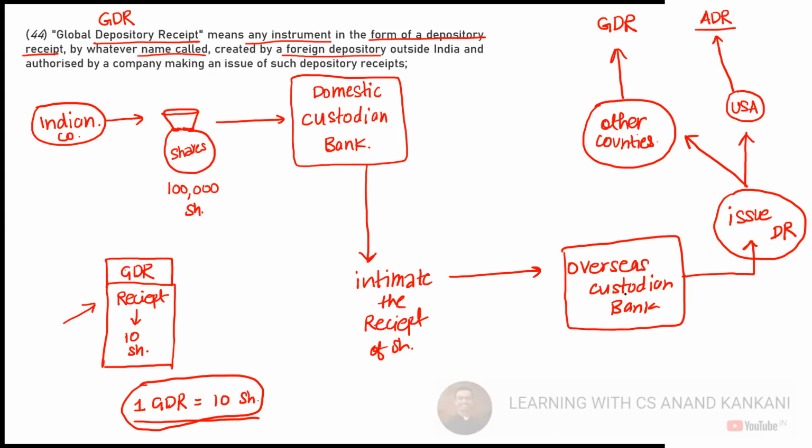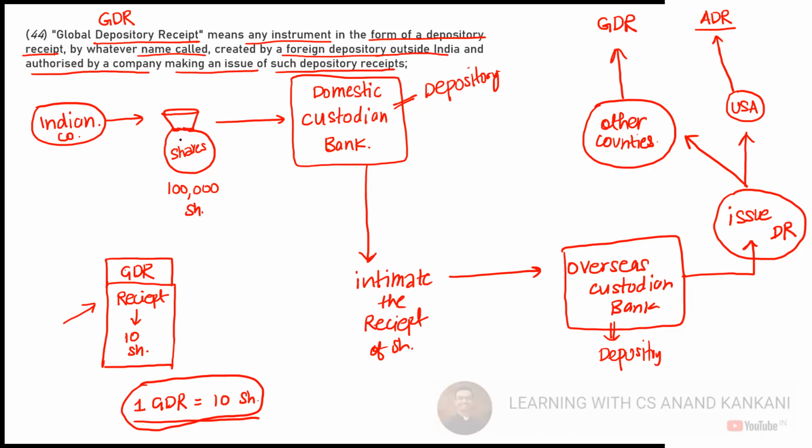So this is going to be the Indian depository, the domestic custodian bank. This is going to be the overseas depository, overseas custodian bank, created by the foreign depositories outside India and authorized by the company making an issue of such depository receipts.